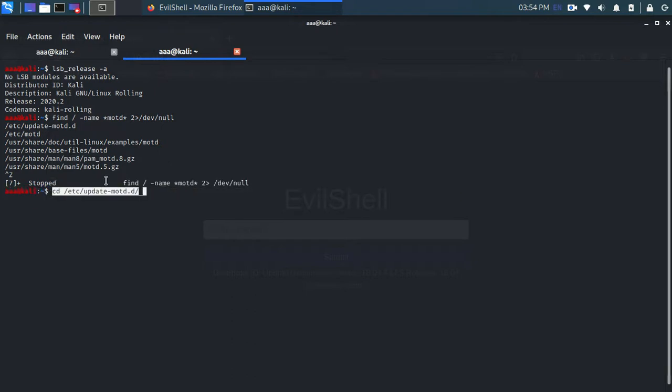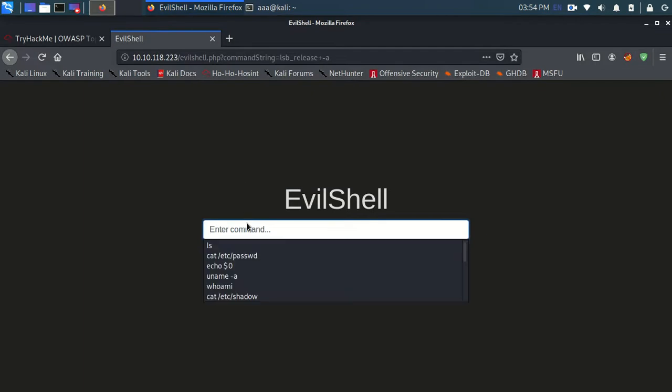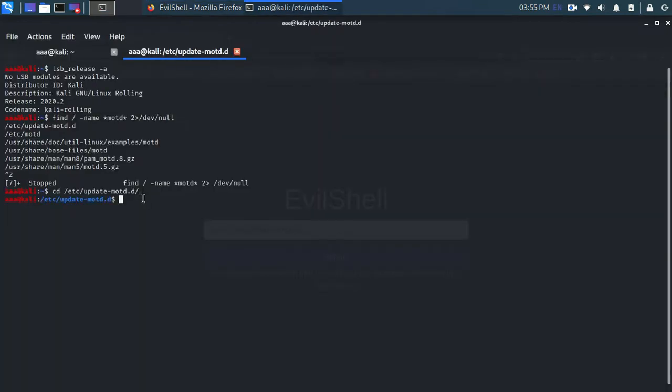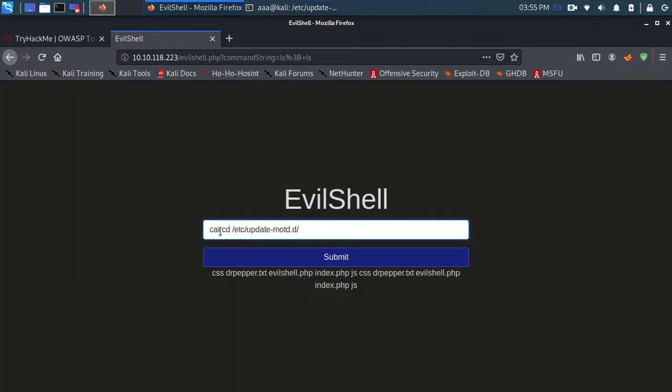One more thing I'll tell you: when I do ls and put a semicolon, that is to end my command and run some other command. For example, I'll do ls and ls twice, and let me submit it. You can see this is the first ls result and this is the second ls result. So let's cat this one just like we did over here. Now we are in this folder. Let's go into this directory, end this command and do ls.